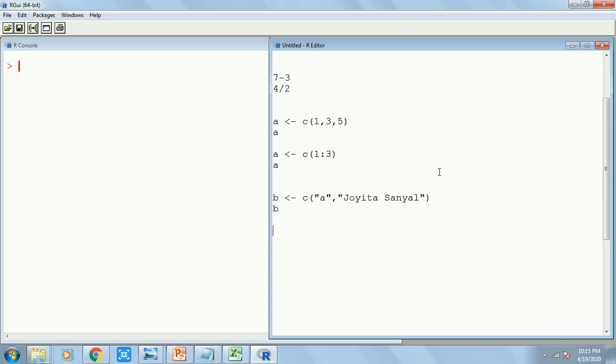Now again you should note that each vector can contain only a single type of value. That means either it can contain numbers or it can contain characters. It cannot contain both. So if I create another one, maybe D, maybe 1, 2 and 3, and a name Joyita.